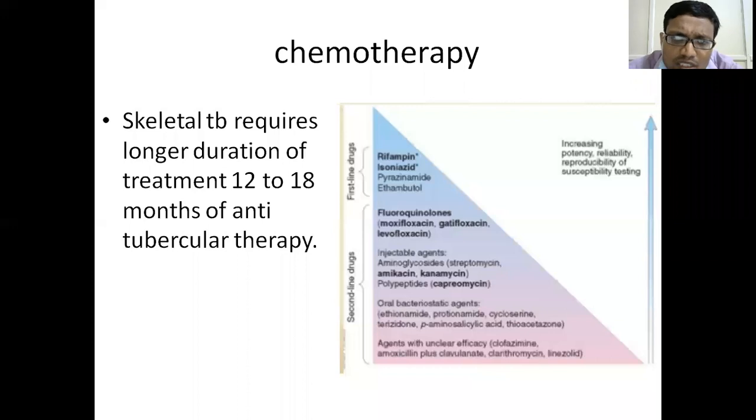Drugs come and go. You think rifampicin will not have resistance, but after a few days there are strains that are resistant to rifampicin, isoniazid, pyrazinamide, ethambutol, everything. So multiple drug resistance has come. Treatment is still evolving. But what we have to know at present is that chemotherapy with anti-tubercular drugs is available, and the duration of treatment is 12 to 18 months.